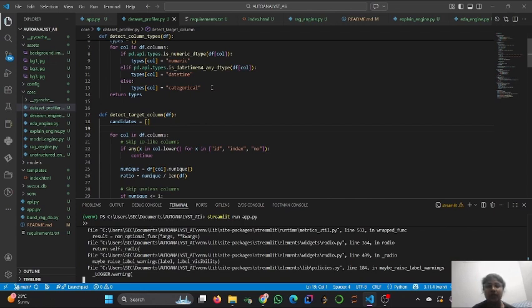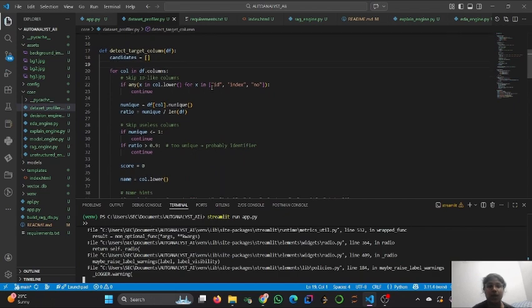And most importantly, it automatically detects the target column using the column name, cardinality, the uniqueness ratio, and along with the data type, which mimics human reasoning: how could I pick a target variable? So the system behaves like a junior data analyst.